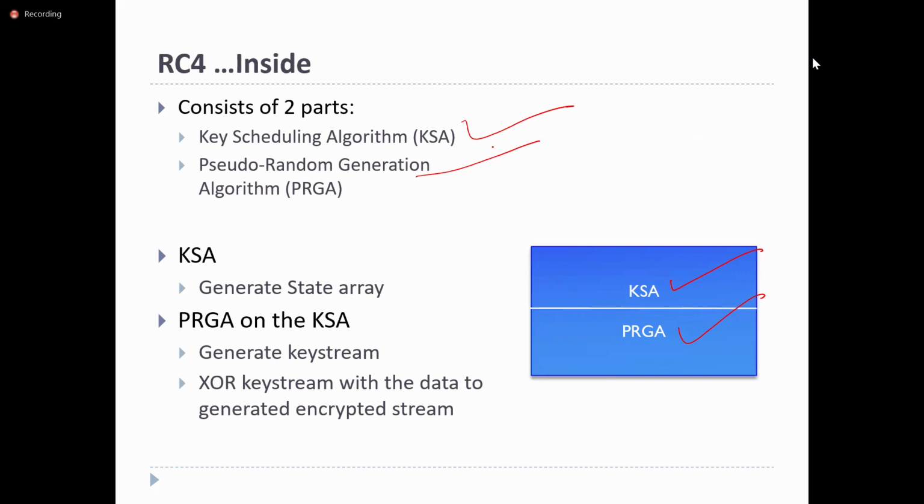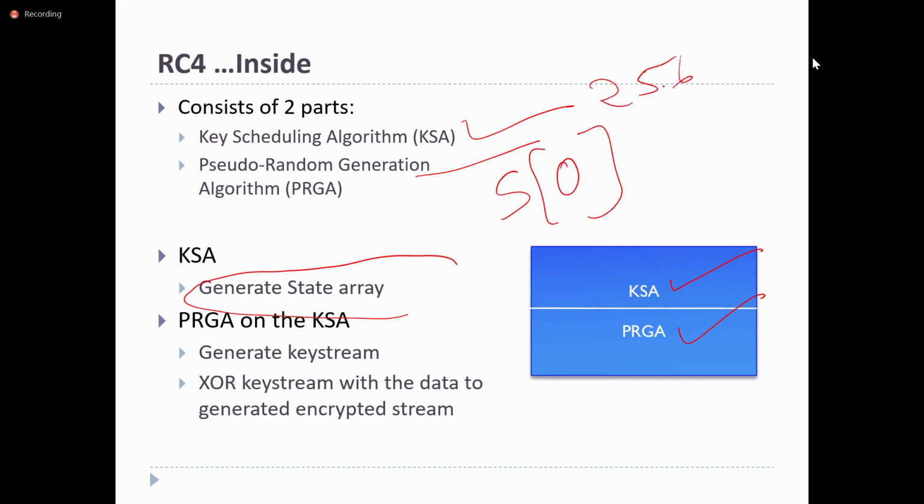The use of the key scheduling algorithm is that it generates one state array. We'll see the state array. Generally the state array is represented with S, where the size of the state array is 256 bytes, from S0 to S of 255. It will assign the values like S0 with 0 and S of 255 with 255.